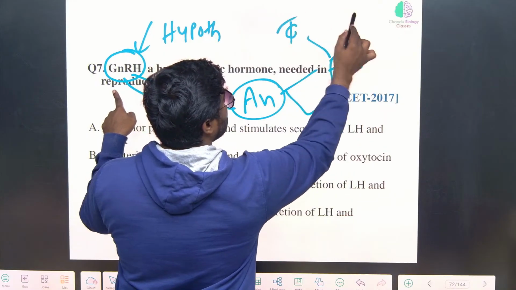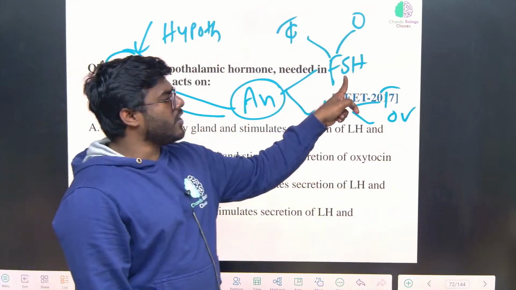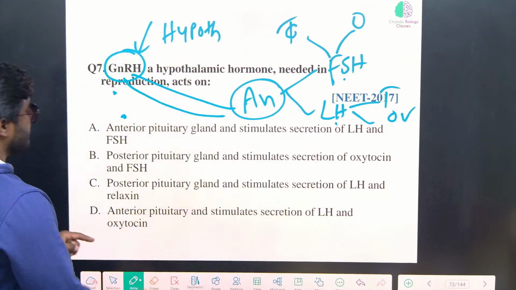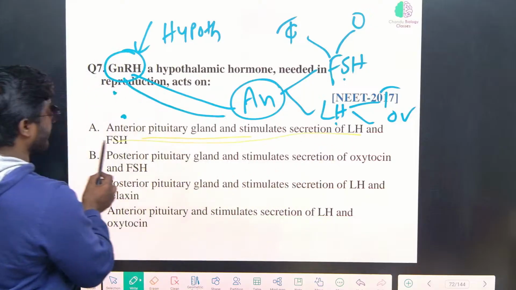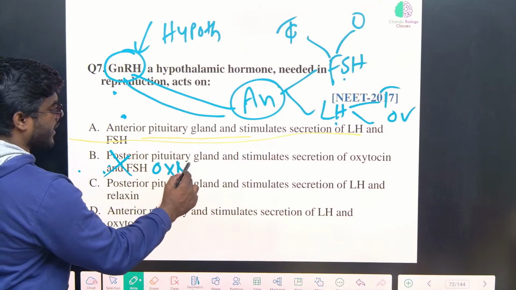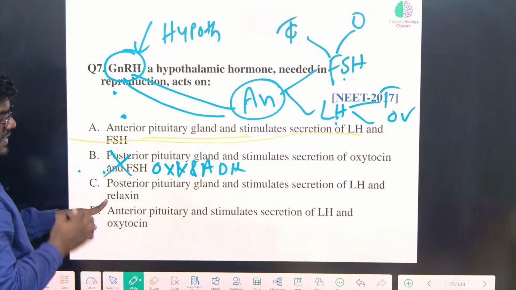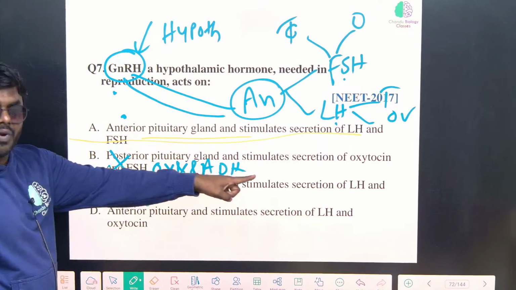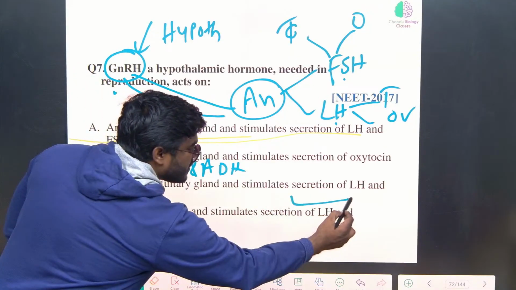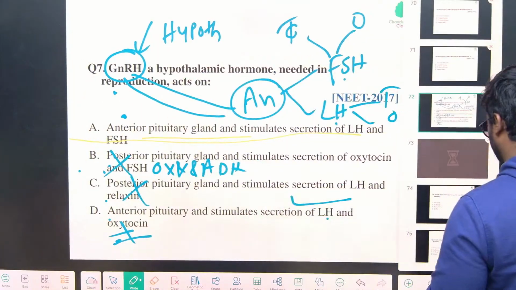FSH acts on the testis and ovaries, LH also acts on the testis and ovaries. Correct? This is required for estrogen and this is required for progesterone and testosterone. So the anterior pituitary gland stimulates secretion of these two. The posterior pituitary gland option is wrong, right? Because it is only involved in oxytocin and vasopressin, or ADH. They said that the posterior pituitary gland stimulates the production of LH, which is wrong. The anterior pituitary gland can stimulate the synthesis of LH but not oxytocin. Correct? Then the answer is number 1. Okay.